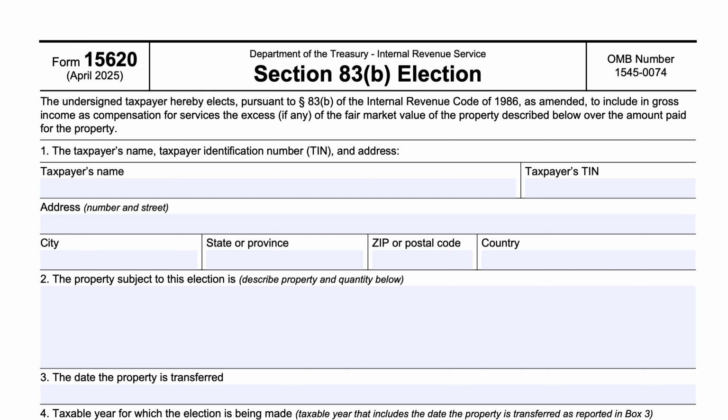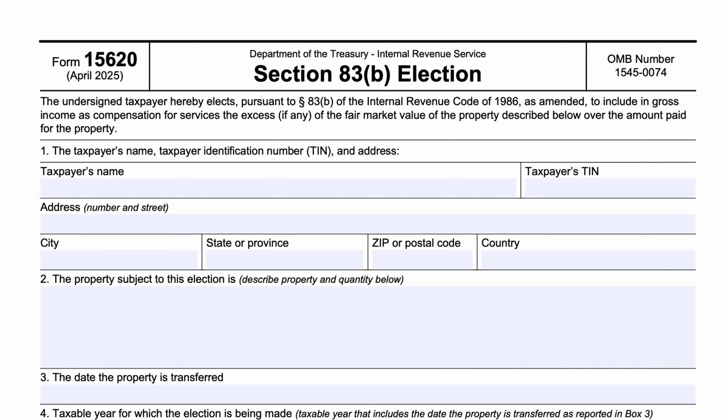Section 83B of the Internal Revenue Code talks about the transfer of money or property in exchange for performance of services. Generally speaking, when it comes to non-vested property, you are generally not taxed on any unvested amounts, typically with, for example, stock grants.